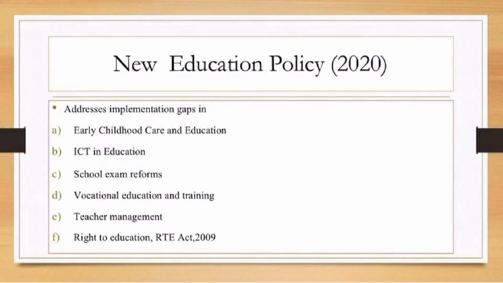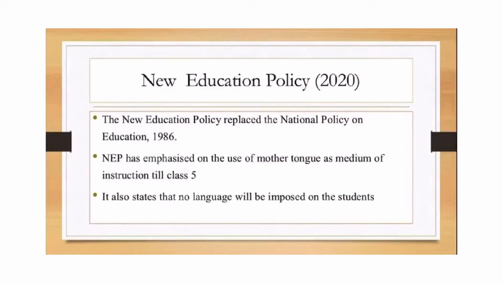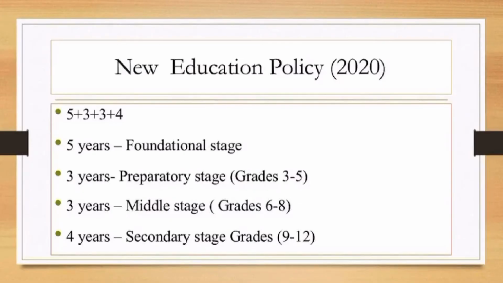This new education policy addresses the gaps in implementation and inconsistencies in several areas so that the quality of education can be improved. This new education policy also proposes a new structure called 5 plus 3 plus 3 plus 4. This classifies the schooling years into 4 different stages.